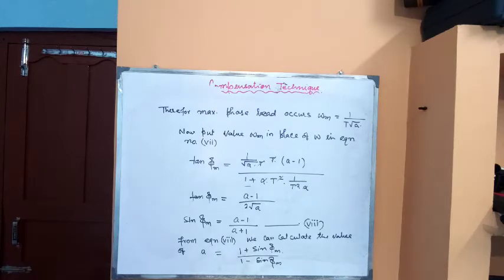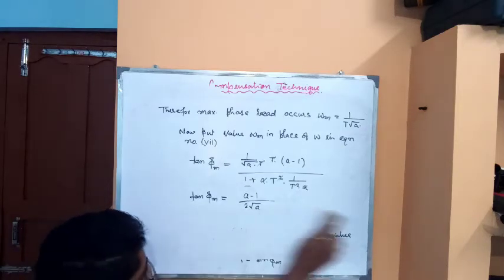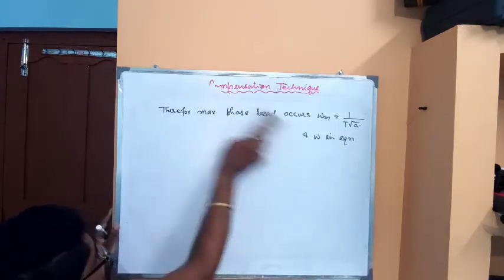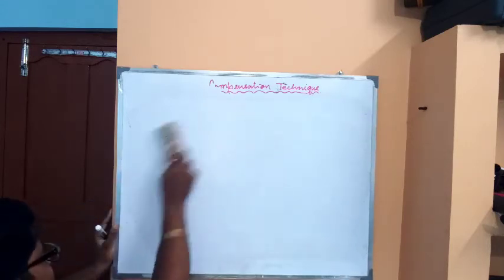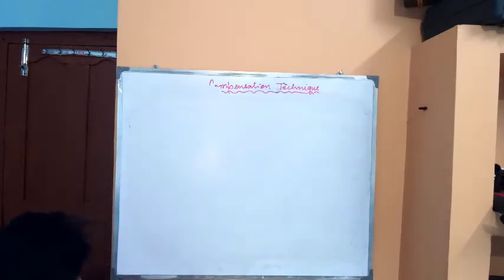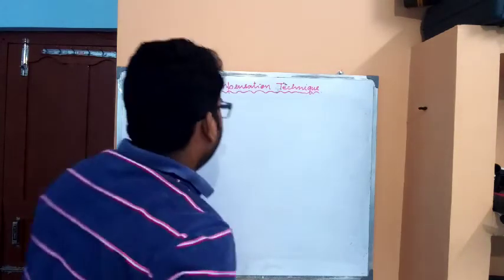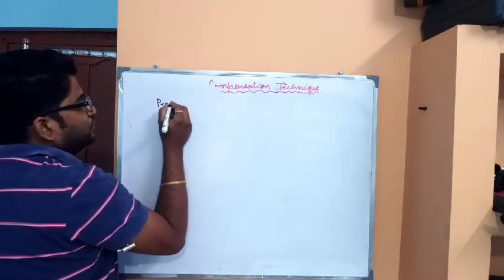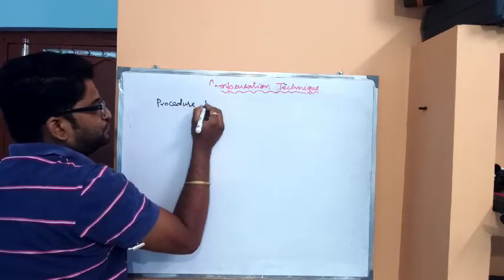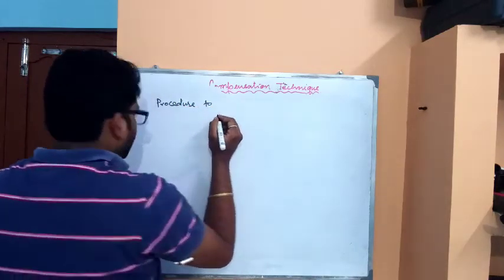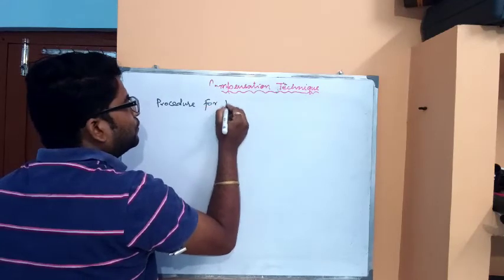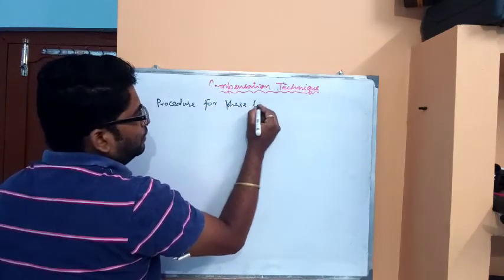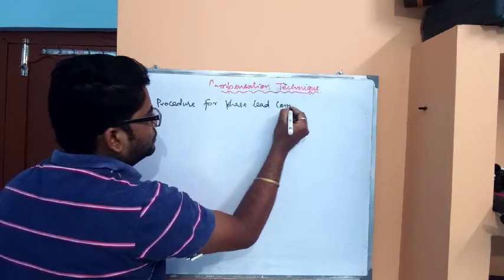Now the procedure to draw the phase lead compensation, or the procedure to find out the phase lead compensator. So 7 steps are there, note down. Procedure for phase lead compensator.